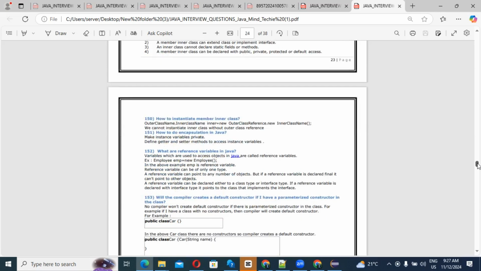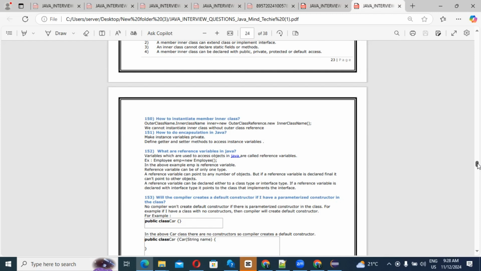The next question: will the compiler create a default constructor if I have a parameterized constructor in the class? No, the compiler won't create a default constructor if a parameterized constructor already exists in the class.